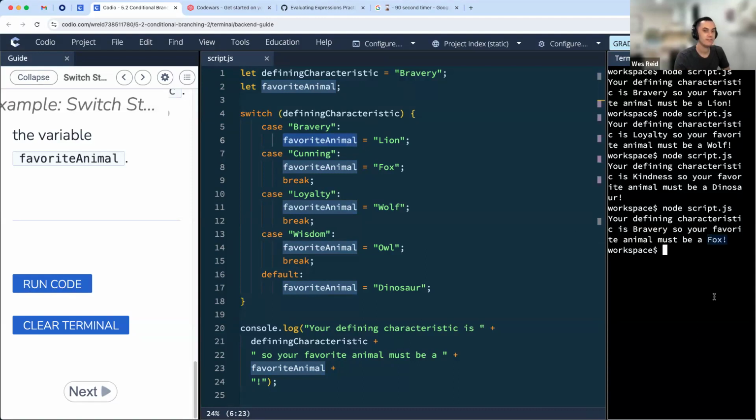So what do we get? We got fox. That's a little weird. What do y'all think is happening here? So we have the defining characteristic as bravery. We removed the break keyword from underneath bravery. And for some reason it's saying fox. What do you all think? Just make a guess. I would say it's a bit strange, right, that we end up with fox here.